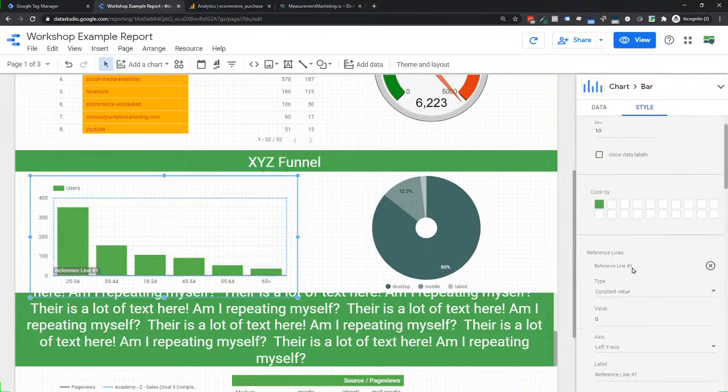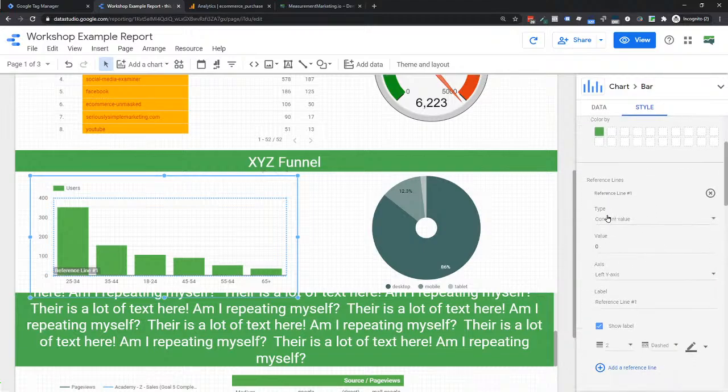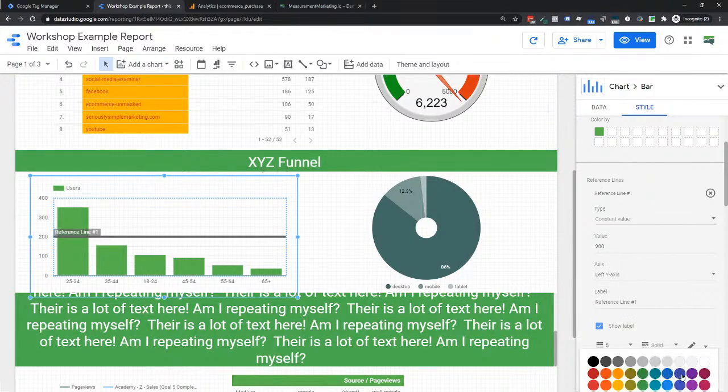And I have options to add the reference line. So I can just put in, okay, I want a constant value and just say I want that value, let's just say 200. So if I do that, notice this little dotted line, a reference. And of course you can style it up however you want to do it, dashes, lines, dotted, solid line, weight it, change the color of it. So basically it gives you this nice, here's my goal and here's where we currently are.